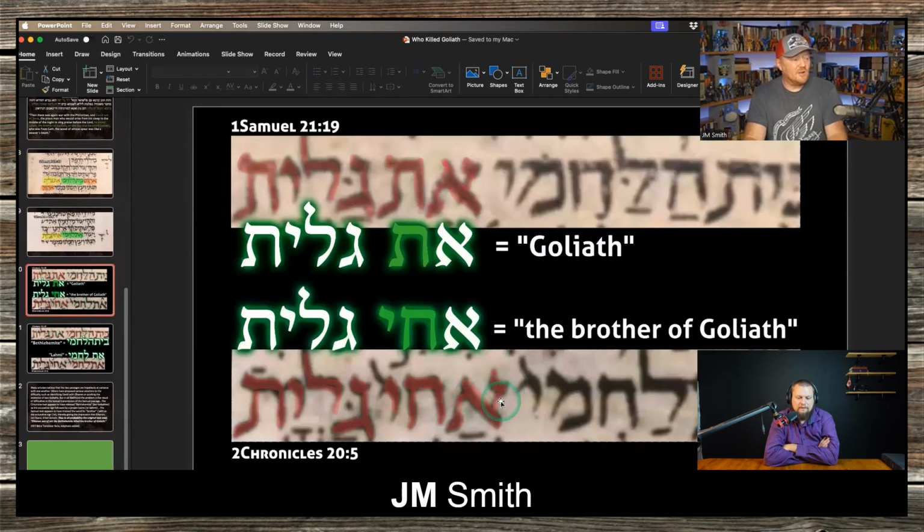And in Second Chronicles, you have Achi Goliath. The only difference between those two is the yod and this letter, the Tau, which already looks like Chet. And a yod could be added easily, picked up as a blemish on the parchment or a fleck of ink, so Eth Achi can easily get confused with Eth.